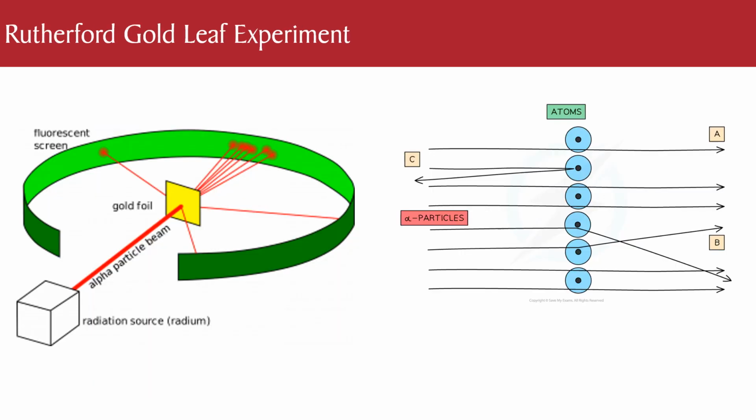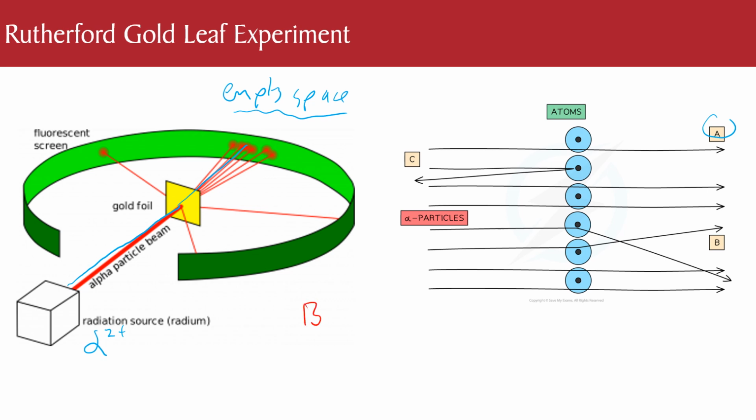Now this is a little bit more on Rutherford's gold leaf experiment. He had an alpha particle, which has a 2+ charge, because an alpha particle is a helium nucleus. He shone his alpha particles at a piece of gold. Most of them went straight through, so his conclusion from that was empty space. We can see this on the diagram on the right as well, where most of the particles went straight through, which meant there was empty space.